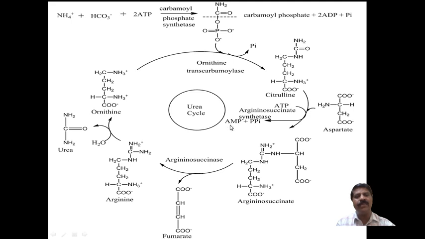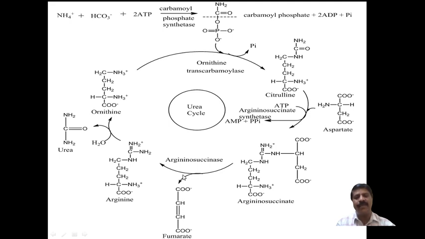During this process the byproducts AMP plus pyrophosphate are formed, and argininosuccinate further undergoes the action of argininosuccinase as an enzyme, forming fumarate.